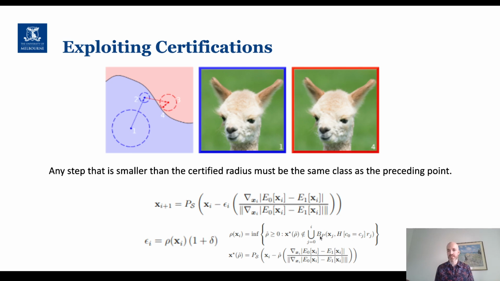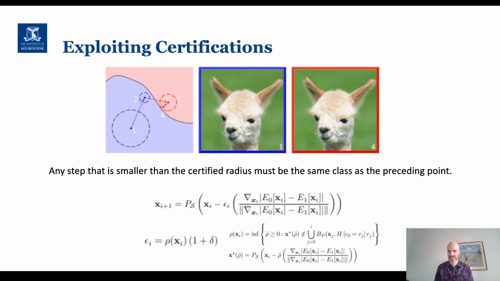So we take the intersection between all these different balls, and then we try and find the distance in the direction that the gradient-based PGD style attack is suggesting that we go in. It's trying to find the distance to the first point that is not covered by any of the certificates that we've previously constructed.